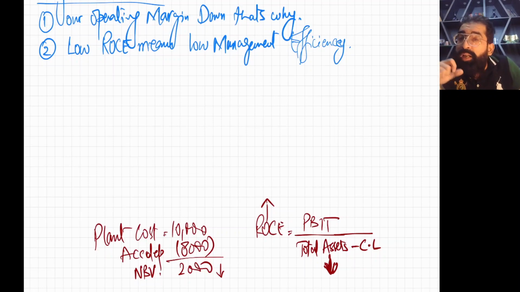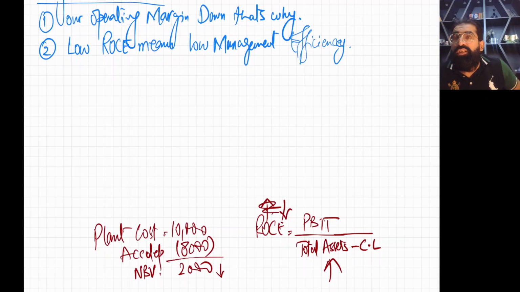So one more thing. In the near future, we are going to replace our plant, and when we replace our plant, our assets will increase. The value of our assets will increase, and when our assets increase, there will be a bad impact on ROS. So we'll tell our shareholders to get ready for a further fall in the ROS, because when we replace our plant, we'll have a negative impact on ROS. Use your brain.